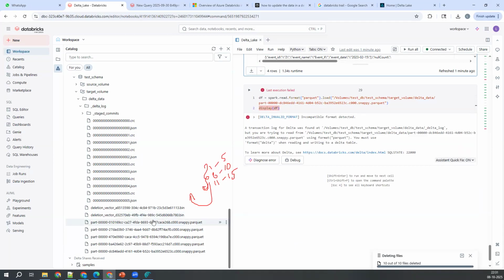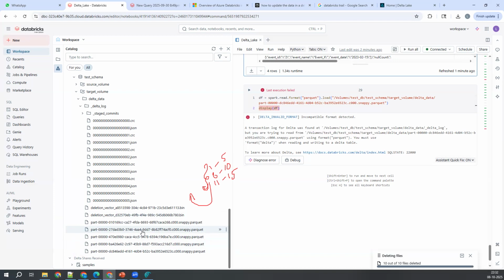Update operation also creates one file only, right? It created one extra file, on top of the previous file, it has created a deletion vector, right? That means indirectly, this is also a new file. Even the delete, I told you the same thing: physically, it will not delete, but logically, it will delete.